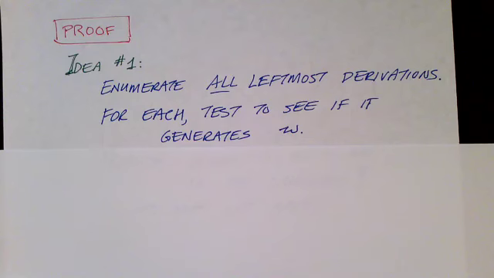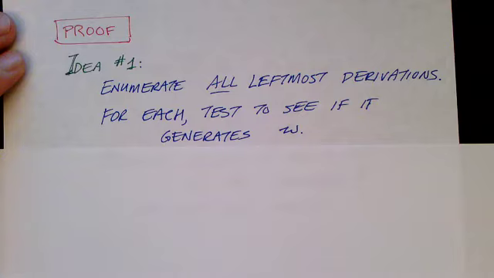So we can go through all leftmost derivations, even though there is an infinite number of them. And for each one of them, we test to see whether that derivation ends with a string w. In other words, we test to see whether that derivation is a derivation of w. And if not, we move on.